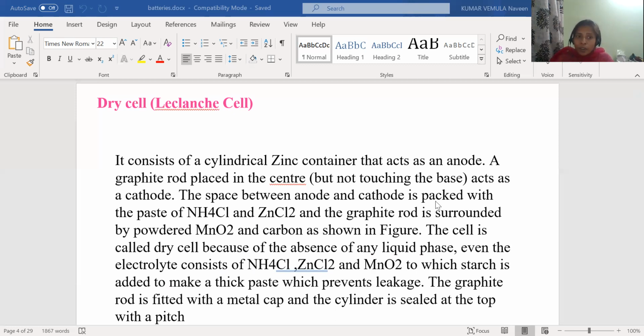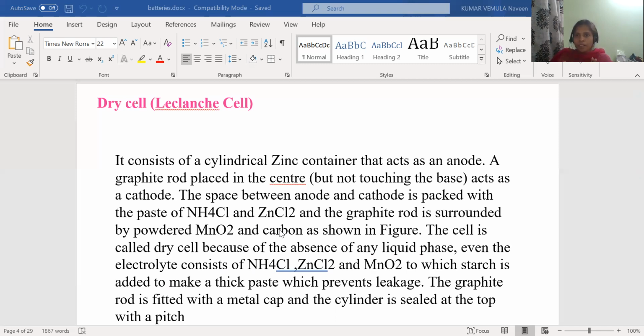And the graphite rod is surrounded by manganese dioxide powder and carbon as shown in the figure. I will show the figure now. But here inside we are having the graphite rod. Now that graphite rod is coated, surrounded with the powdered manganese dioxide and the carbon. Why are we using the manganese dioxide and the carbon here? Because the carbon reactivity is very, very less.